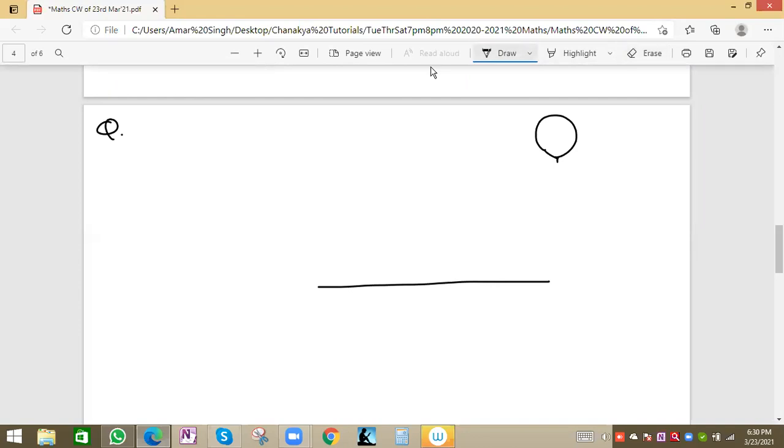Every time I ask, any doubt you can ask, you can unmute from your end, otherwise use the chat option also. But how will I know whether you are getting it or not? Normally I ask, if any doubt you can let me know, but I don't get a response from your end. So what should I infer from that? I will assume that everybody has no doubt, that everybody is understanding the topic.